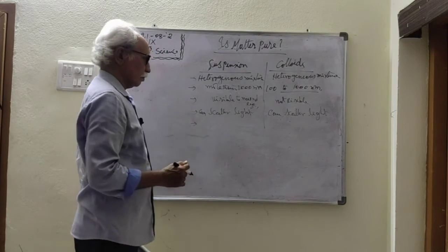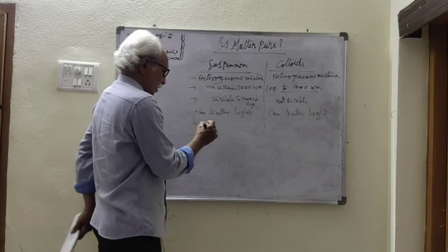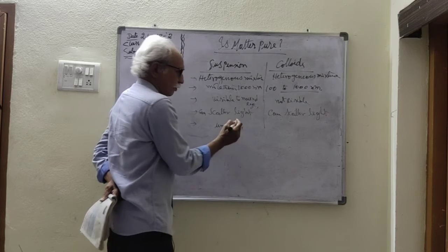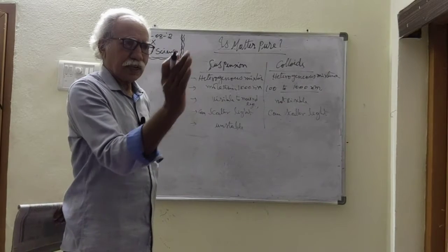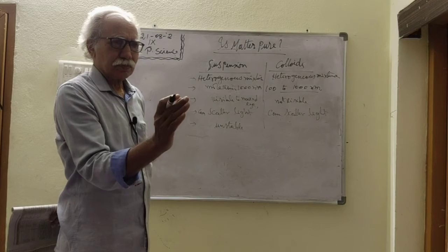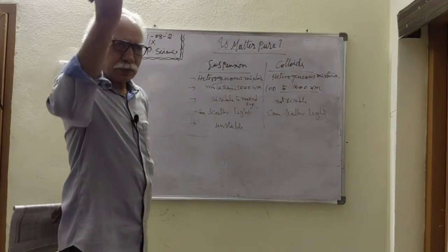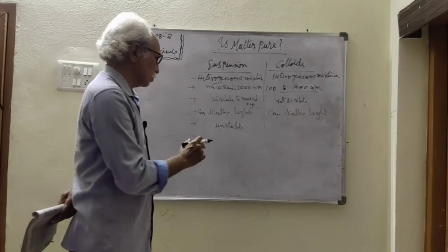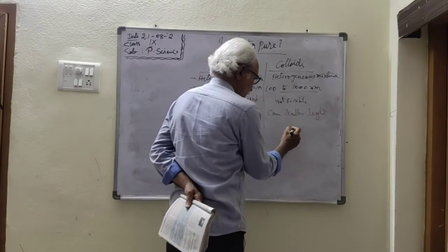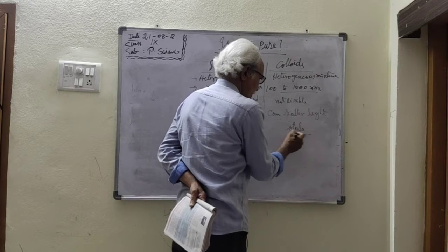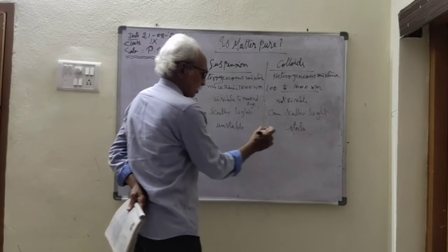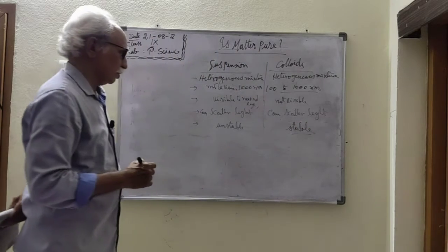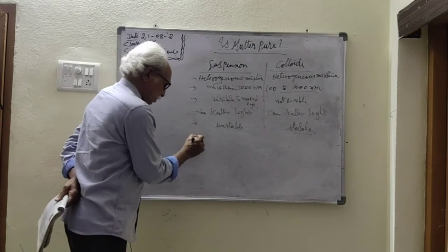Next point. Here it is unstable. If we keep the mixture without disturbance for some time, the suspension settles at the bottom. The solute particles settle at the bottom. So that's why it is called unstable. But here it is a stable mixture. It is stable, and here it is unstable.